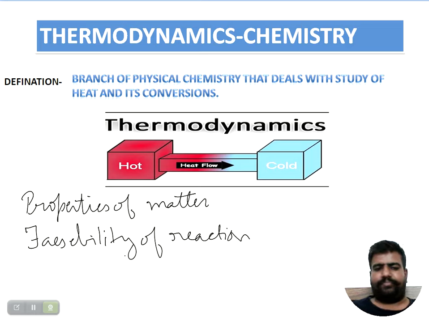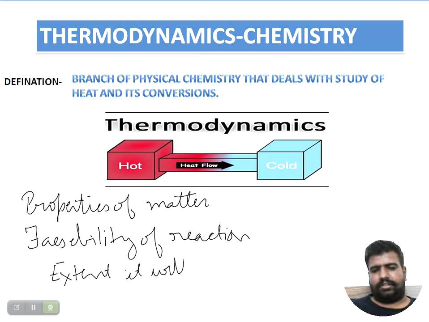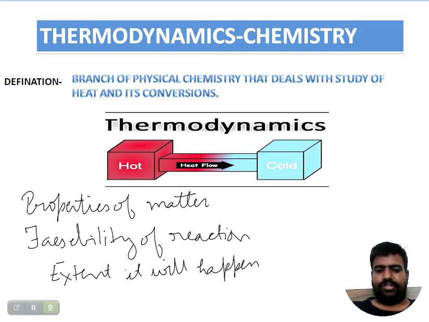If it happens, to what extent does it happen. So three things you have to remember about the scope of thermodynamics: properties of matter, the feasibility of reaction, whether the reaction is happening or not, and if the reaction is happening, what is the extent of the reaction. Okay, so this is the basic part of thermodynamics.